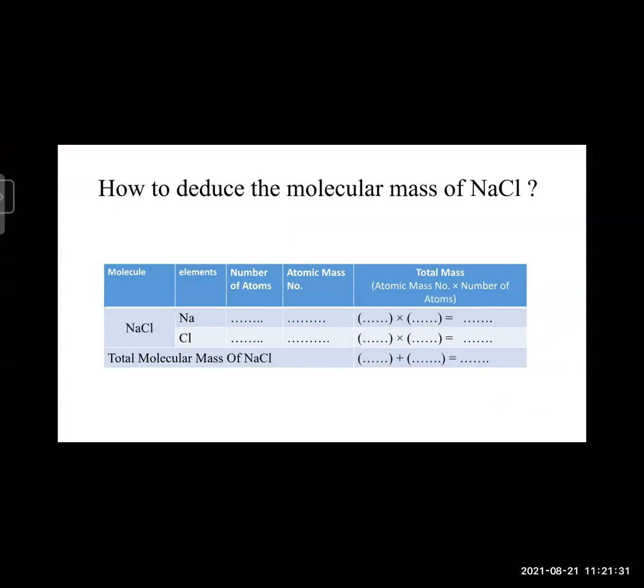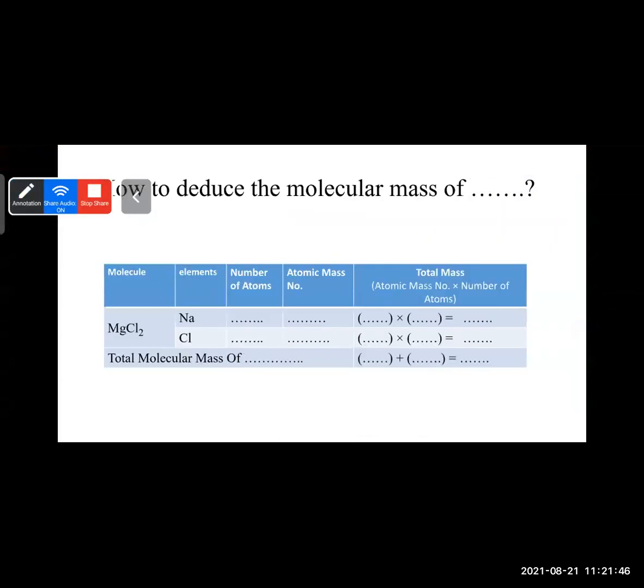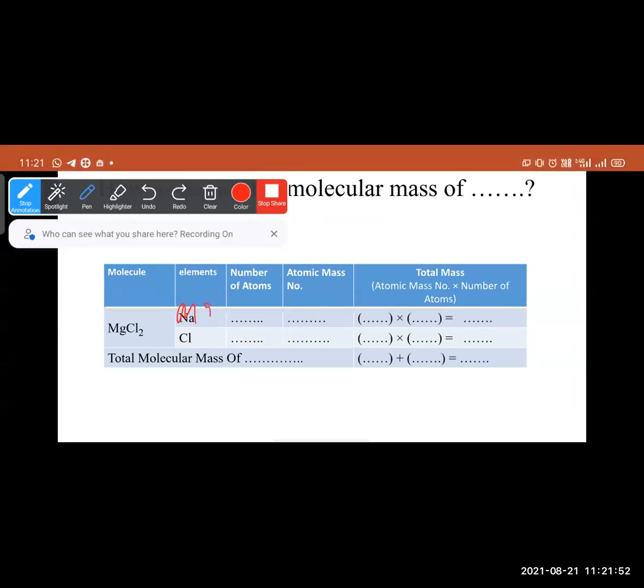Here, the atomic mass of Mg is 24 and Cl is 35.5. For Mg, number of atoms is 1, and Cl has 2 atoms, with atomic mass 35.5. So 1 into 24 is equal to 24, and 2 into 35.5.